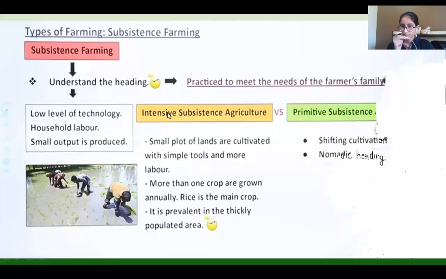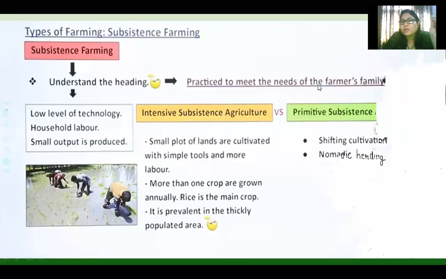This subsistence farming is practiced to meet the needs of the farmer's family. First the family need is looked upon, and then if there is excess produce which can be sold in the mandi, that is taken care of. But first the priority is to meet the needs of the farmer's family. That is called subsistence farming.